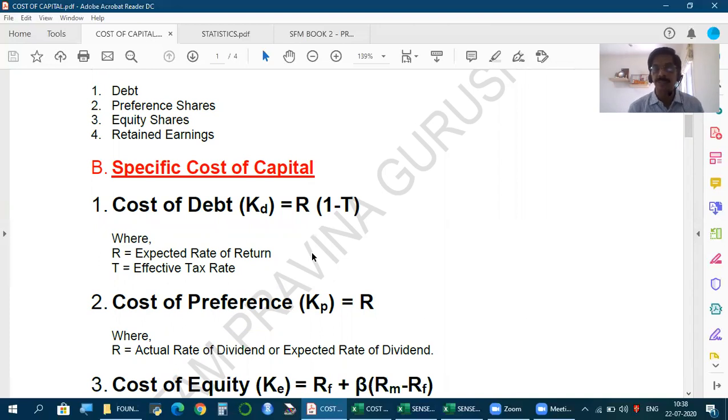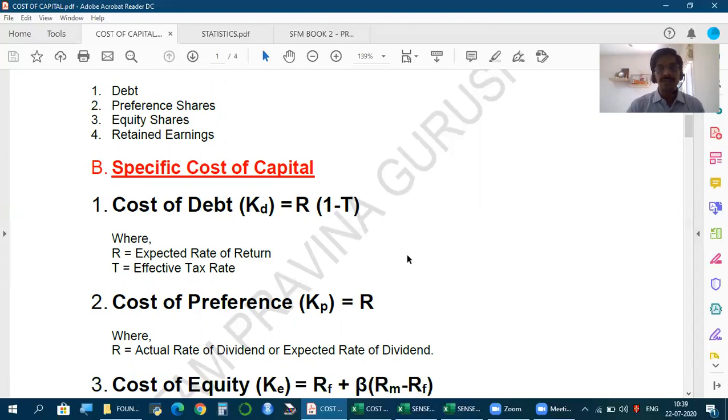Usually, the rate of return expected by lenders depends on the credibility, the credit rating, the safety level of the company. So credit rating is the basis for identifying R. T is the effective tax rate for the company, and R into 1 minus T will give us, after adjusting for tax benefit, the rate of return given towards lenders. So this is cost of debt.